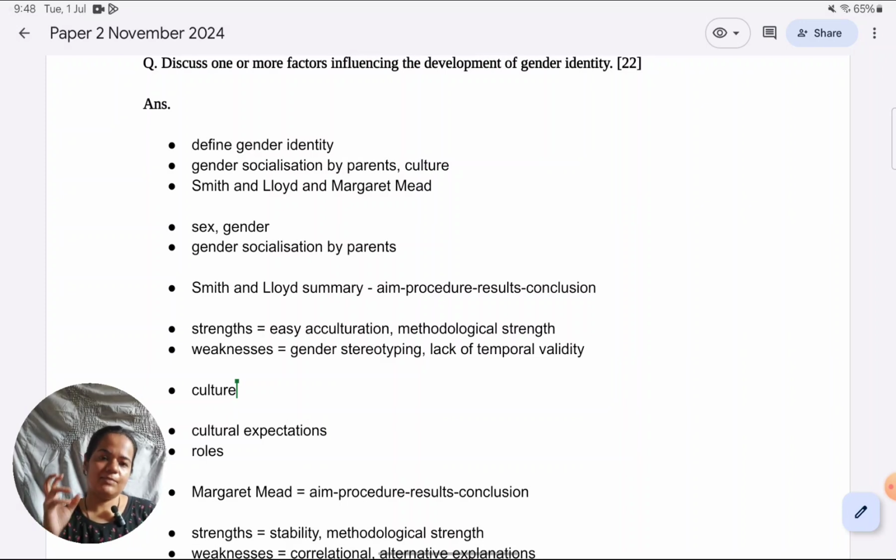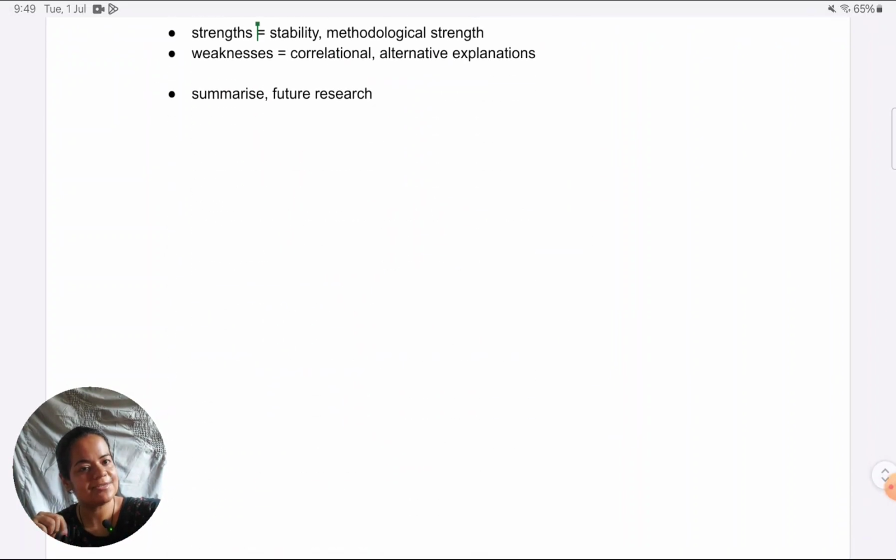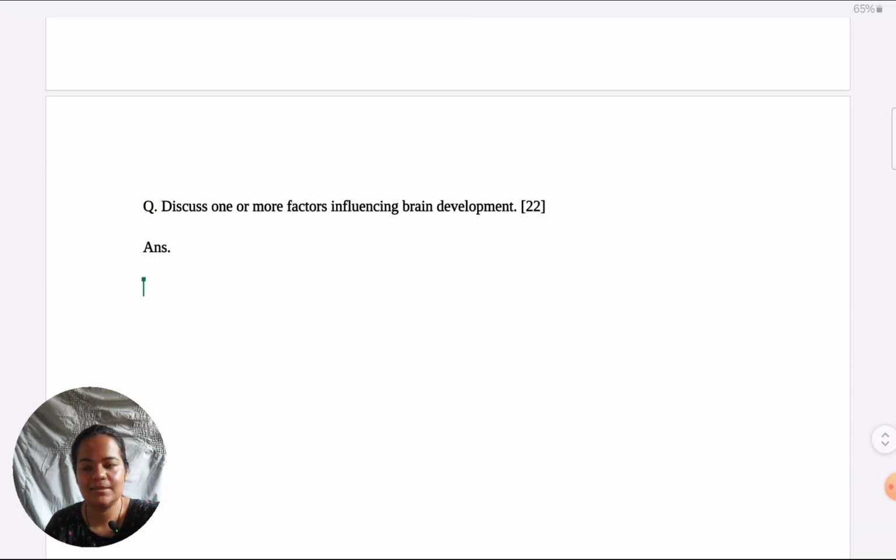But before that, we transition smoothly by showing the relevance to what we've already written. We just give coherence. So we've spoken about socialization by parents. It links to the larger culture because parents are agents of the larger culture. So then we come to culture as the factor. Same way we summarize a study, give strengths and weaknesses, and then we just summarize the whole answer and give directions for future research. So now one last answer for this video. In the development option, if you're preparing for brain development, you could answer somewhat like what I'm presenting here.